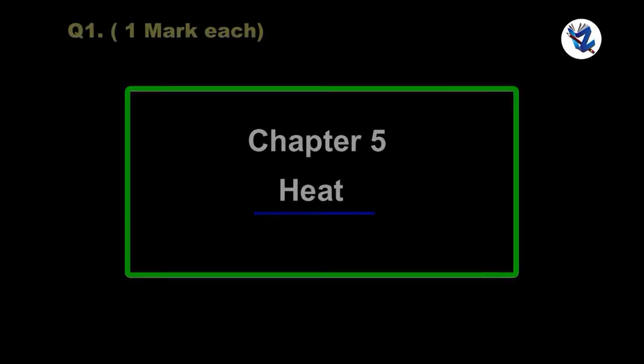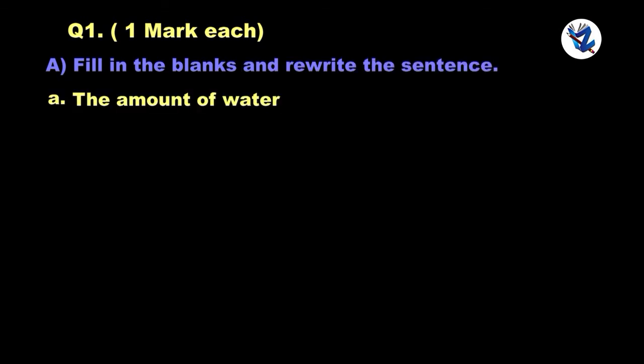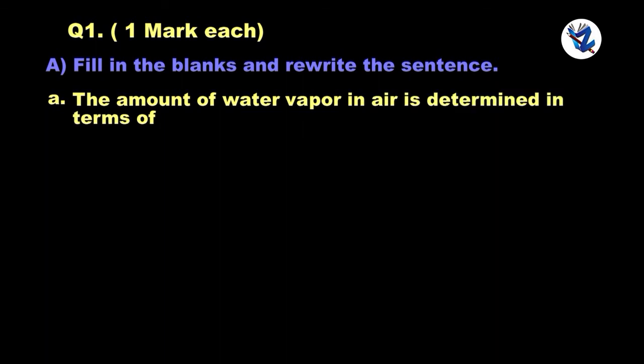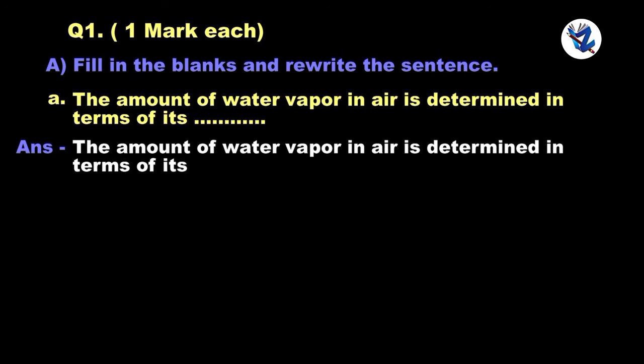Chapter 5. Question 1. Fill in the blanks and rewrite the sentence. The amount of water vapor in air is determined in terms of its humidity.